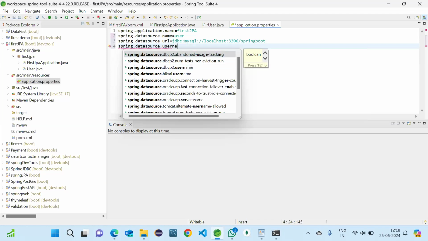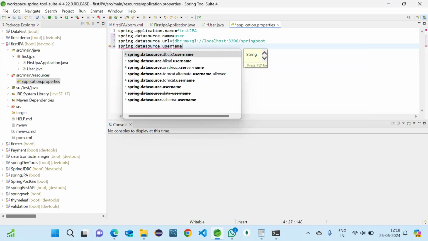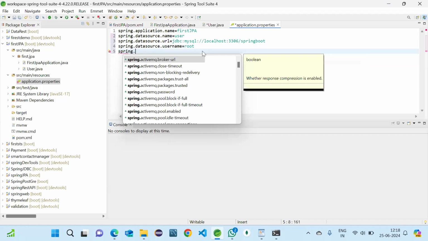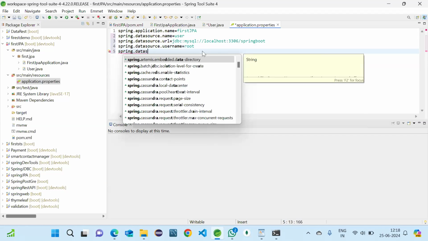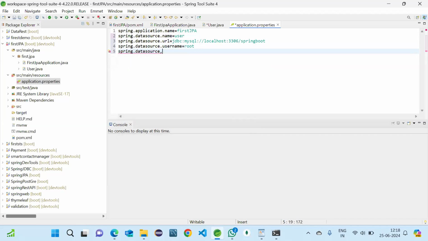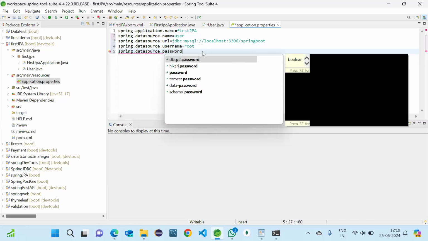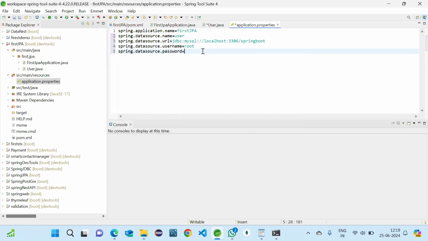Username is root, and then password, spring.datasource.password. My password is admin, so I'm passing it. And then we have the driver class and the Hibernate dialect.